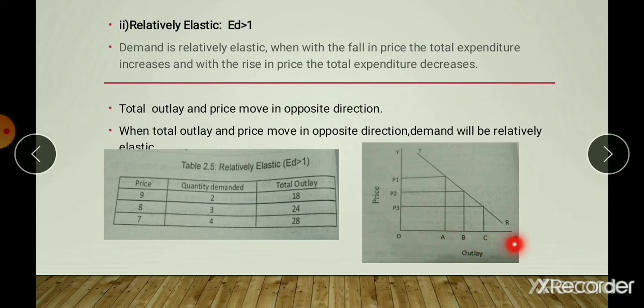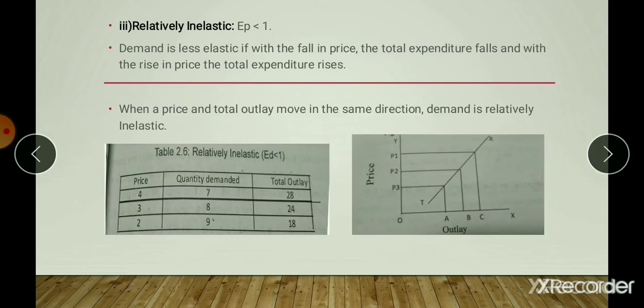With the increase in the price from OP3 to OP2 and OP1, the total outlay decreases from OC to OB and OA. The elasticity of demand here is greater than 1, so demand is said to be relatively elastic. And the next one is relatively inelastic.